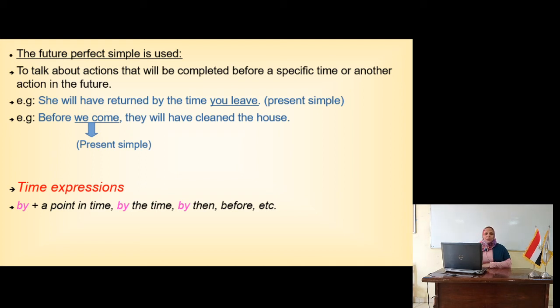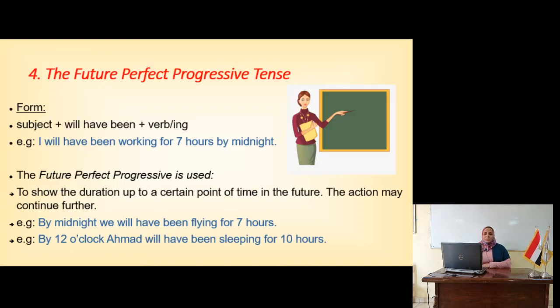This is the last one here, the future perfect progressive. Future perfect progressive. It's a mix between the perfect and the progressive. Let's see. For the form here, it's very easy. Subject plus will have been plus the verb ing. Will have been. Let's see for the example. I'll have been working for 7 hours by midnight. That means when the time reaches midnight, I will have been working for 7 hours.